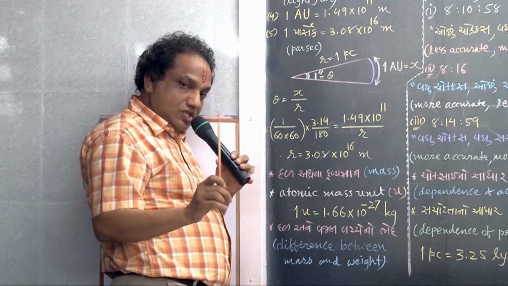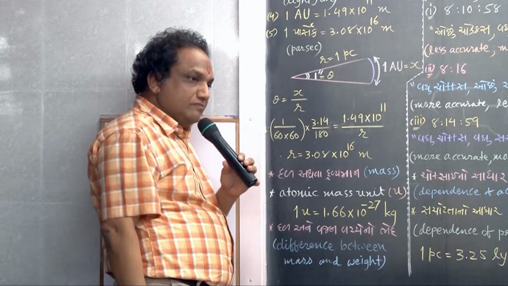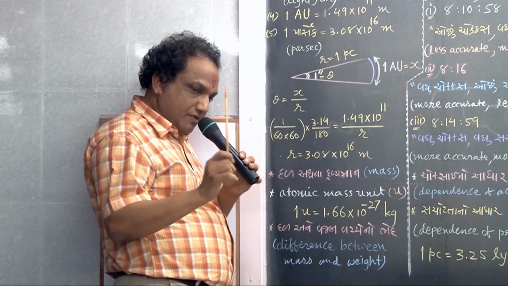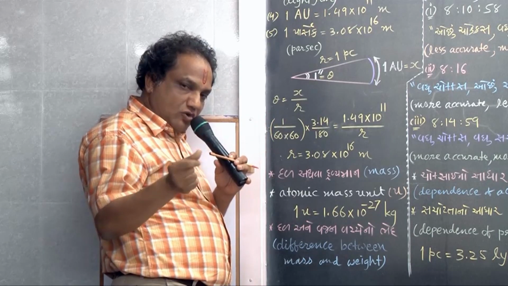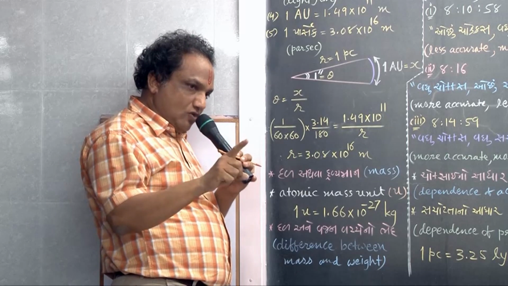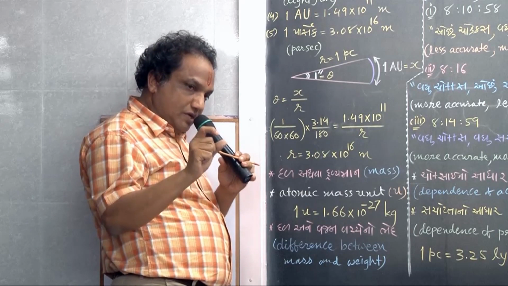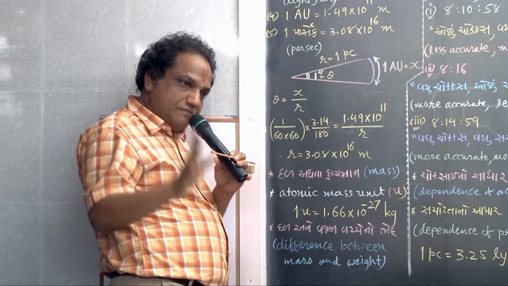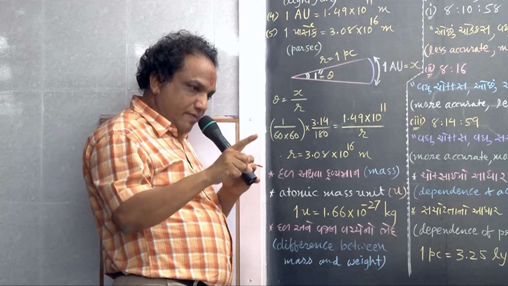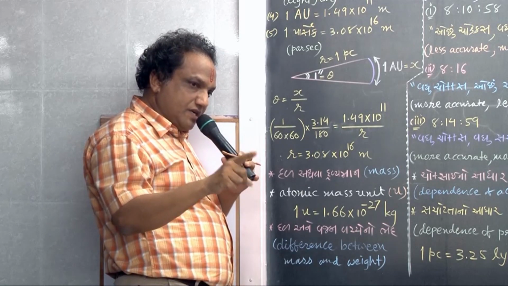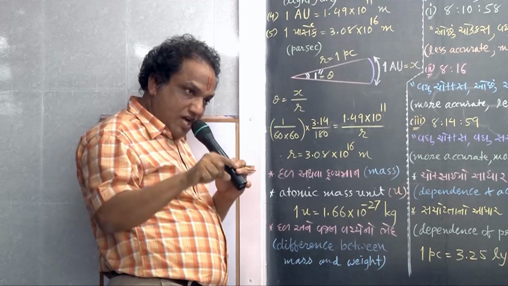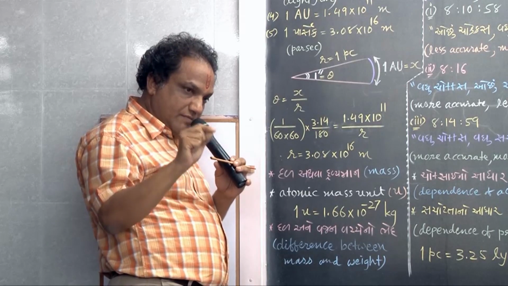Correct? It is 12th part of atomic weight of carbon. Correct? 12th part of unexcited, wait, I'm mistaken, 12th part of unexcited neutral atom of carbon. 12th part of mass of neutral and unexcited carbon atom.